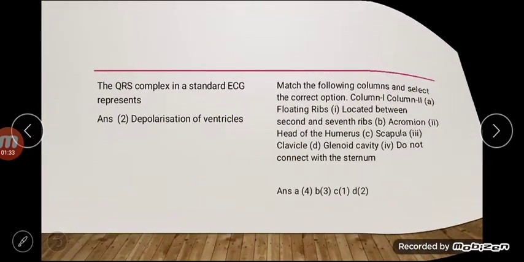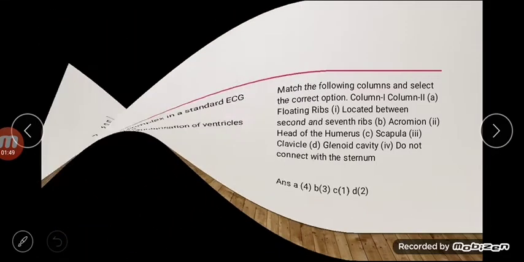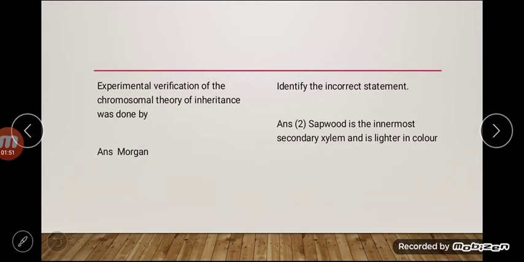The QRS complex in a standard ECG represents depolarization of ventricles. The answer is correct. Match the following columns, first and second. Then the correct answer is A4, B3, C1 and D2. The next: experimental verification of the chromosomal theory of inheritance was done by Morgan. Identify the incorrect statement. Then the incorrect statement is this: Sapwood is the